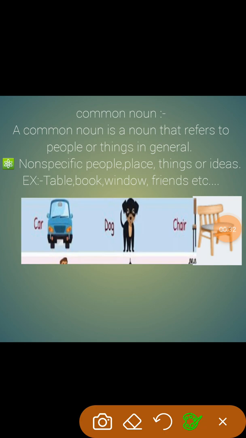In your class, many boys are there. All boys are called boy only. All girls are called girl only. Like this is called the common noun. There is nothing specific about these people; we are talking generally. Okay. Next we will see.